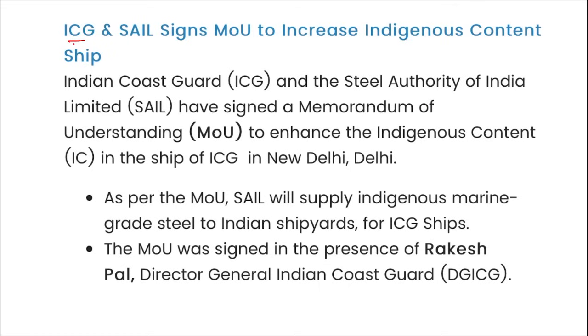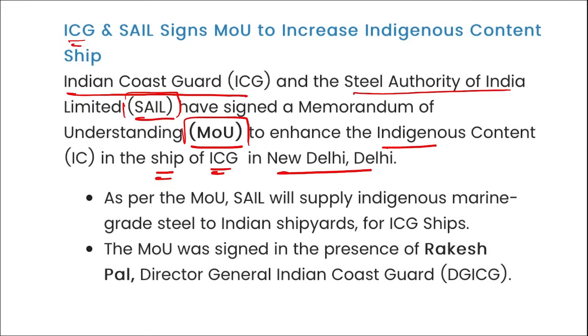Next, ICG, that is your Indian Coast Guard, and SAIL, Steel Authority of India Limited, signed a memorandum of understanding to enhance the indigenous content in the ships of the Indian Coast Guard in New Delhi. That means more and more products, instruments and technologies will be used from India only, correct? They should be sourced from India only. So that is the reason the Indian Coast Guard signed an MOU with the Steel Authority of India, to enhance the products used from India only, correct?